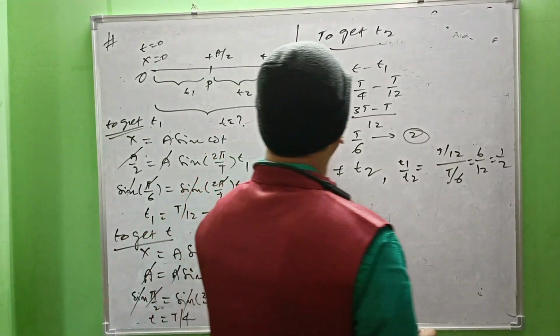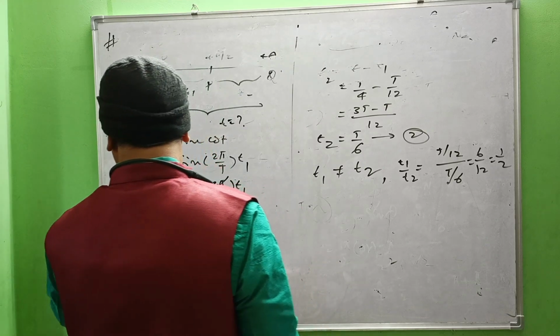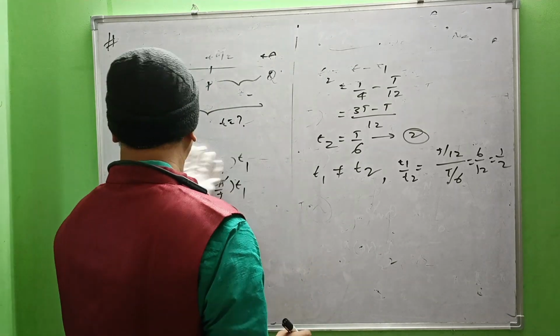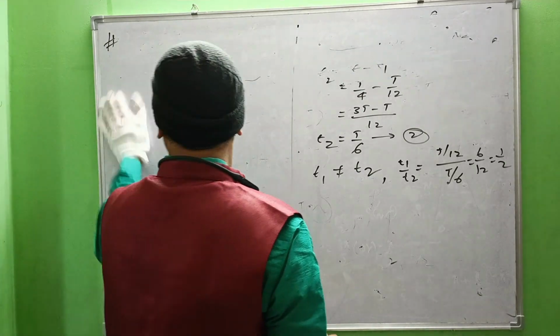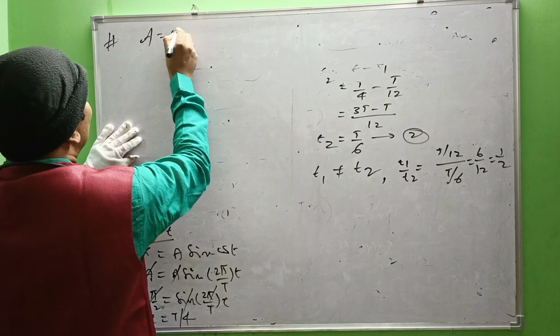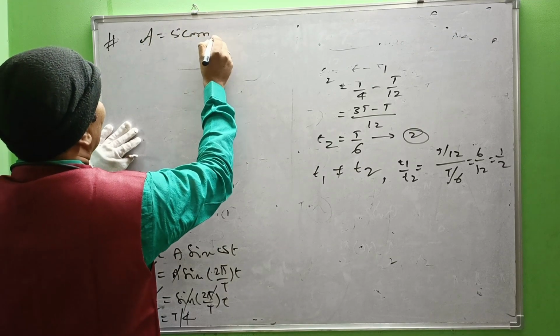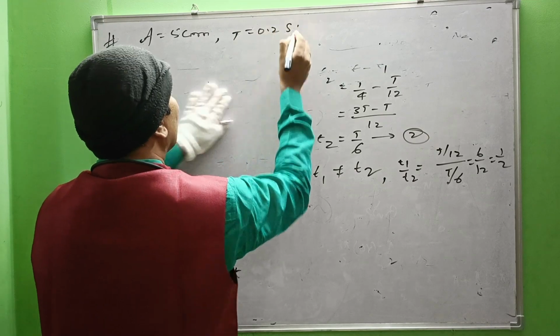Right. Now coming to one more numerical. Suppose in case of linear simple harmonic motion, the amplitude of the particle is 5 centimeter and the time period is 0.2 second.